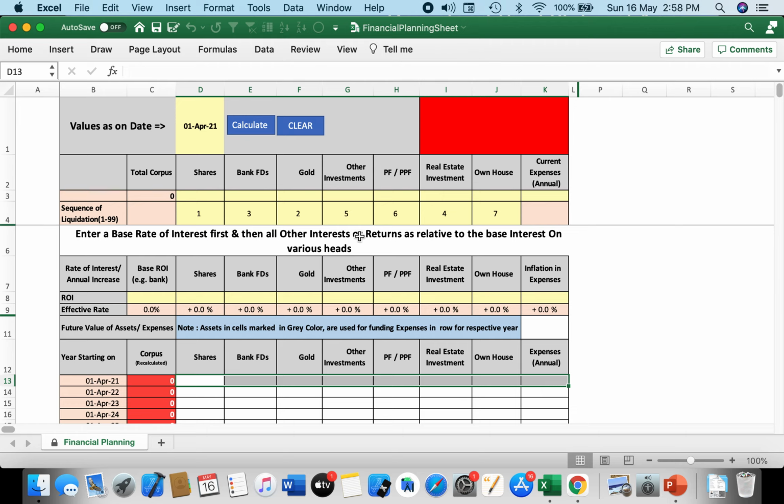Here is the return on investment section which talks about various rates of return for various investments, and the lowermost part of the screen, which is the calculations which are done by the app, is going to show you how much investment is left in which investment bucket, and how much expenses are likely to take place in the corresponding year.